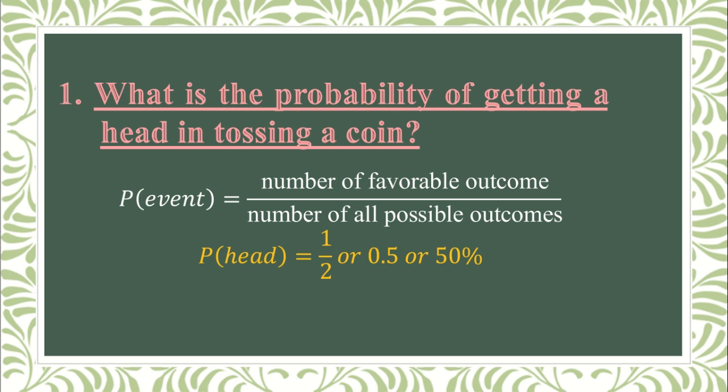Since the possible outcomes are head and tail, the number of favorable outcomes that we have is 1, since our head is only 1. And the number of all possible outcomes, we have head and tail, so our denominator is equal to 2. Therefore, our answer is 1/2 or 0.5 or 50%.